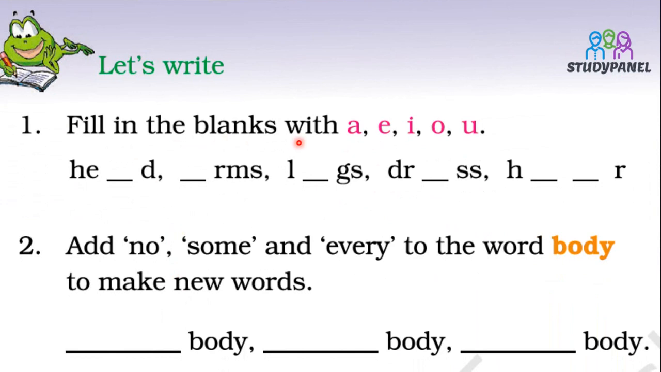Fill in the blanks with A, E, I, O, U. See, these are the vowels, 5 vowels in the English alphabet. So, we have to use these 5 letters and fill them in these blanks to get the perfect word. HEAD, head.